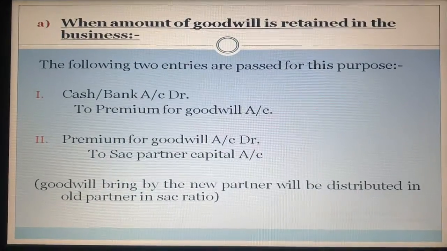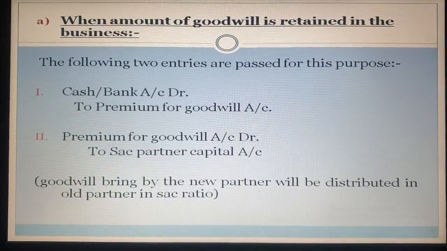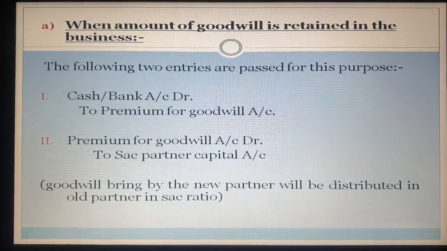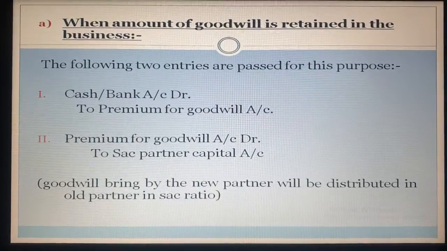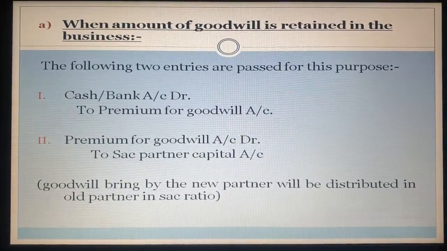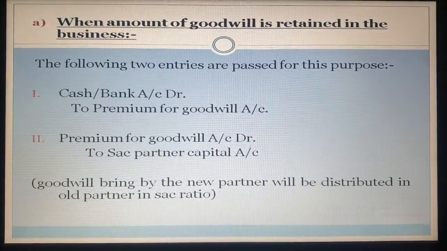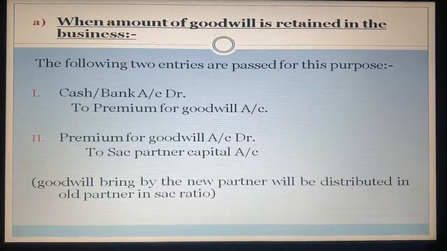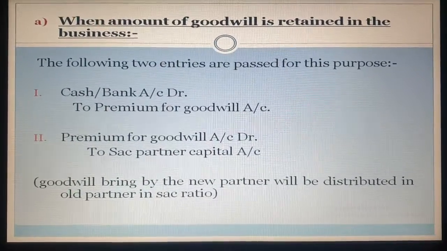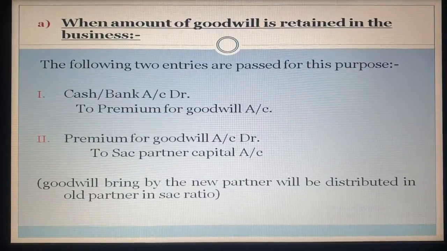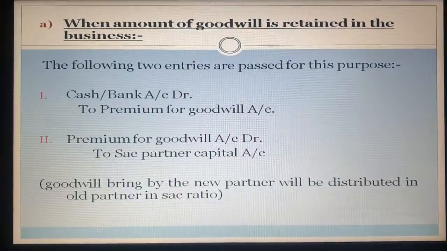So the old partners will get the amount of goodwill in exchange for the share sacrificed by them. Whatever share is sacrificed by the old partners to the new partner, they will get the amount of goodwill which is brought in by the new partner. So the most important point is that the new partner brings the goodwill and the goodwill is distributed among the old partners in the sacrificing ratio.